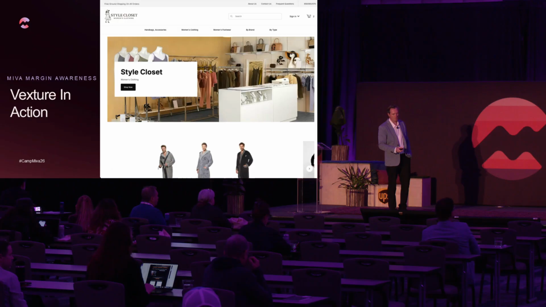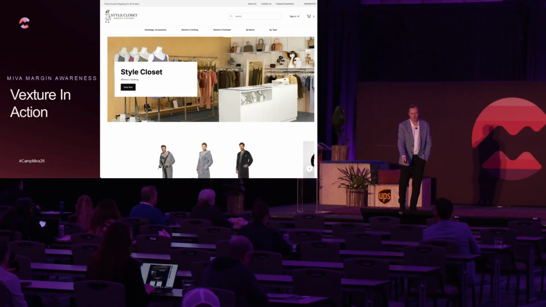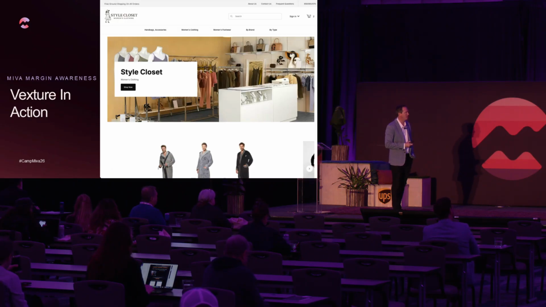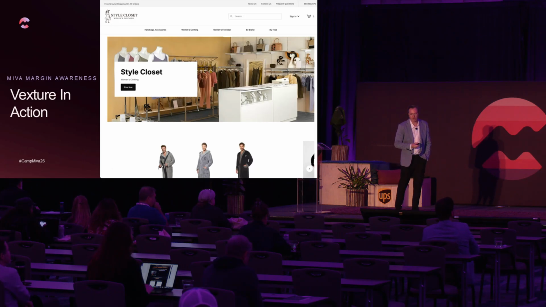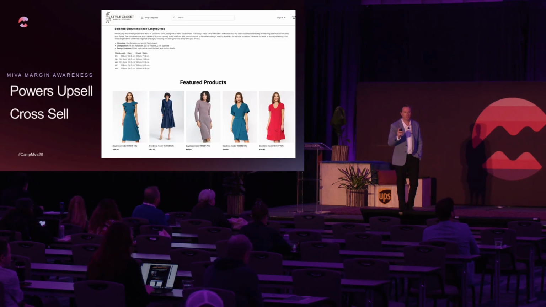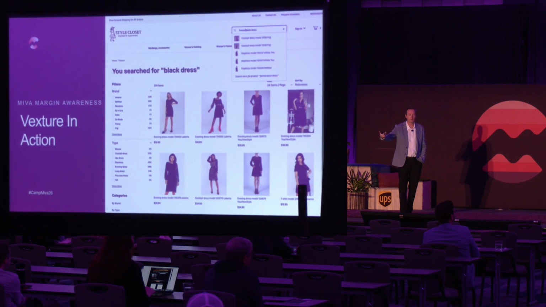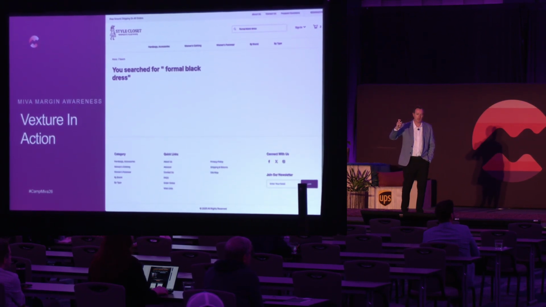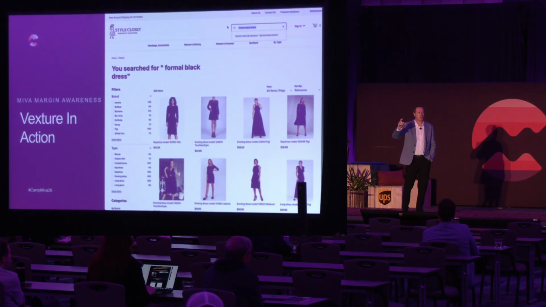Starting pretty easy. Okay, perfect. So let me show you an example of this. This is a demo store that we have. One thing we did with this is that we actually took the products, or the images, and sent them to an AI model, and it rewrote the description based off the image.